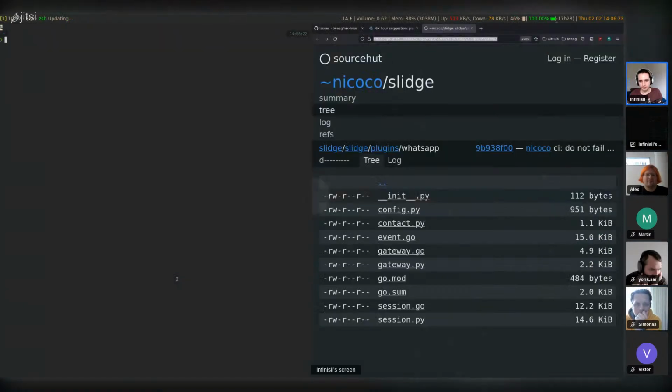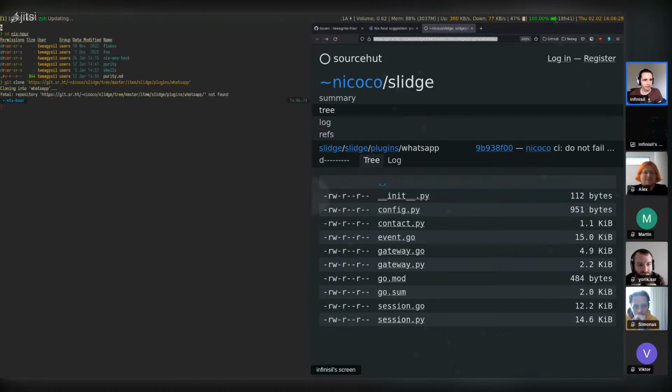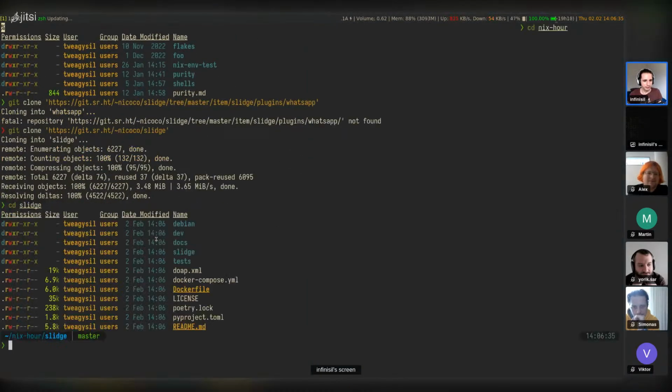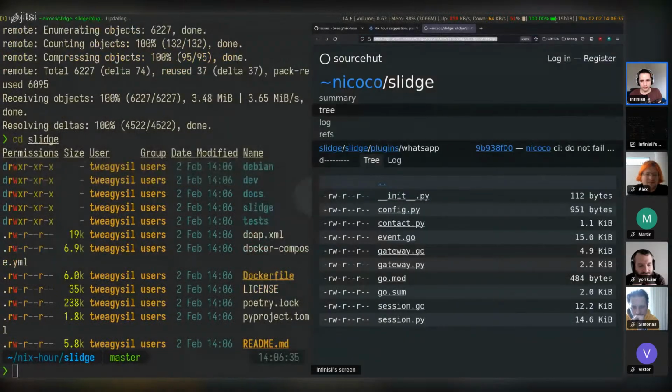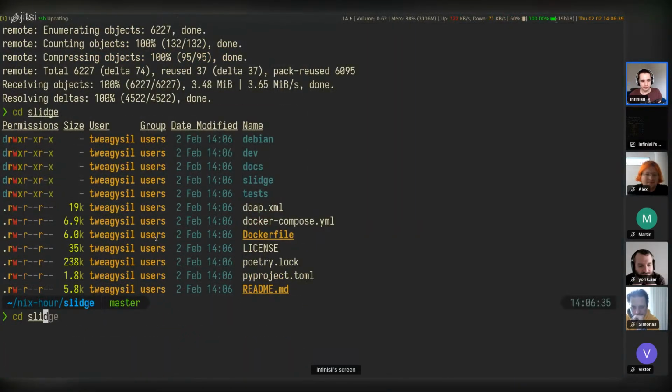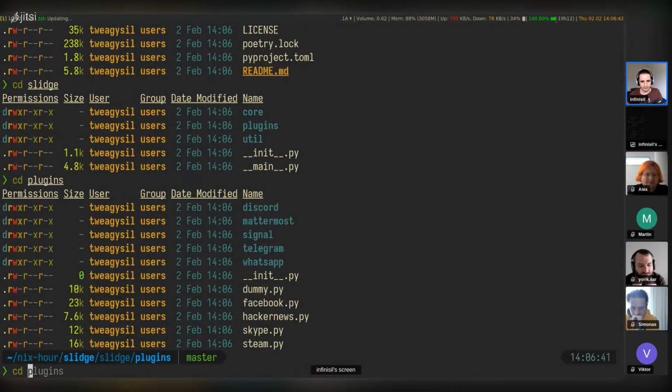So to start off, I'm just going to clone it here. Nix Hour clone in here, and this doesn't work because I need to clone this. All right, and then this in plugins.